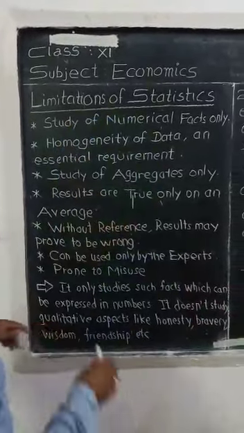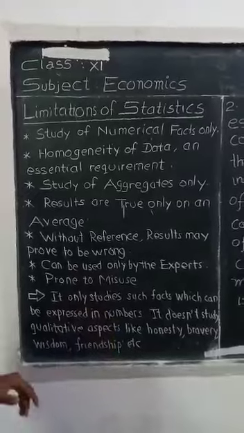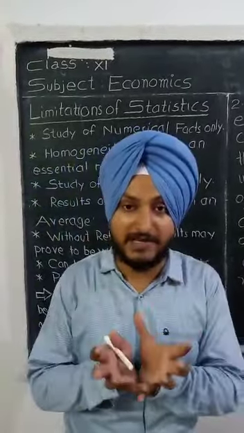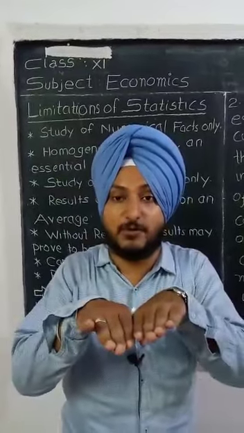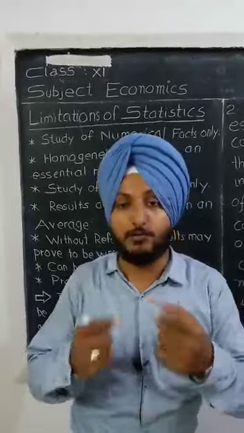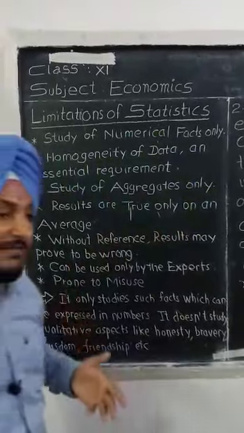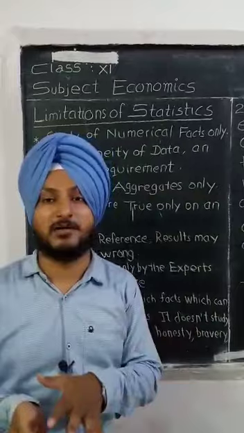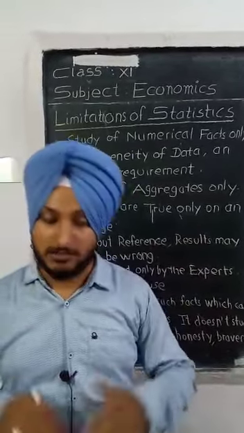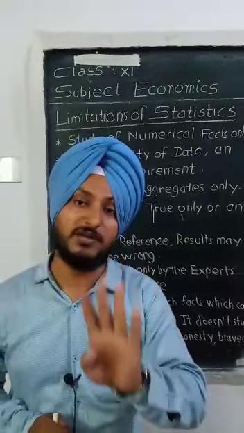Okay, second one is homogeneity of data, an essential requirement. So whensoever we are comparing data, it must be in a homogeneous form, it must be uniform. I will explain it to you in a deeper sense. In the examination there can be a 3 or 4 mark question, that write 3 limitations of stats or 4 limitations of stats. So in this video we will discuss 4 limitations of stats.